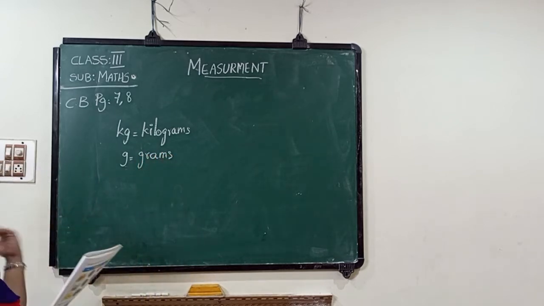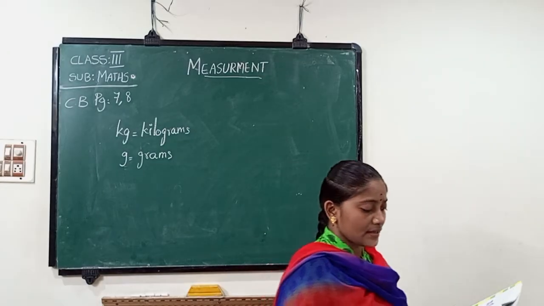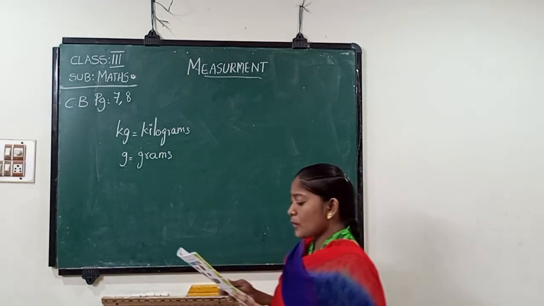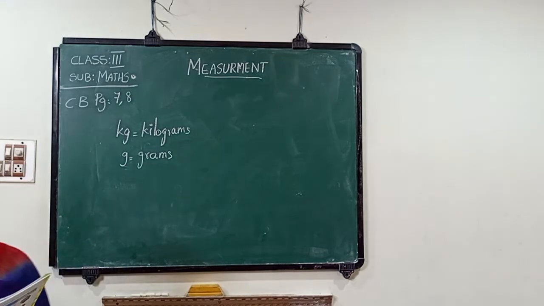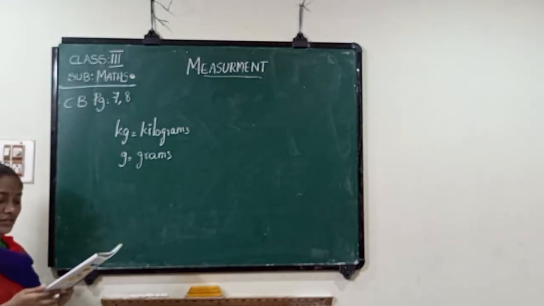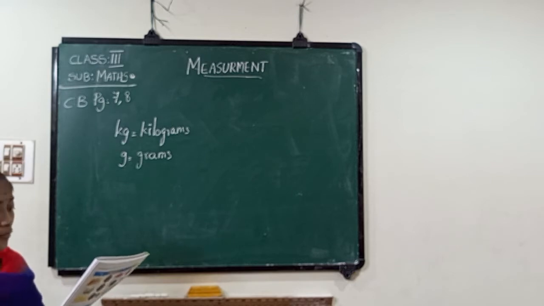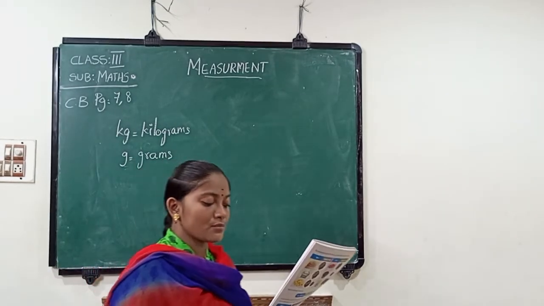Now see the next one. Varun went to a shop with his father to buy rice. The shopkeeper weighed the rice using a weight of 10 kgs. Varun also noticed that the shopkeeper has different weights for 5 kgs, 2 kgs, 1 kg, 200 grams, 500 grams and 50 grams in the shop.